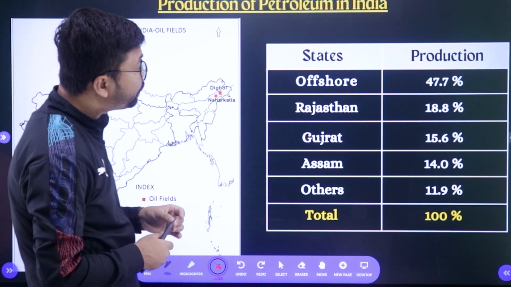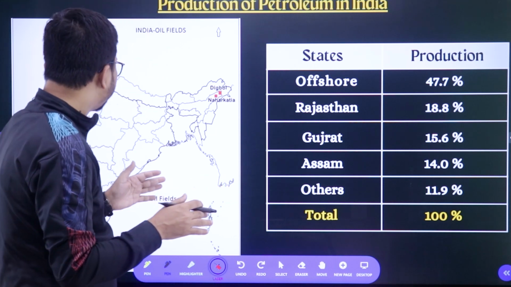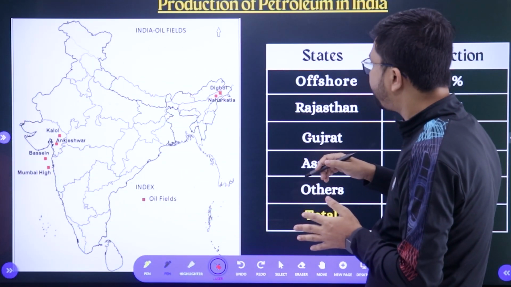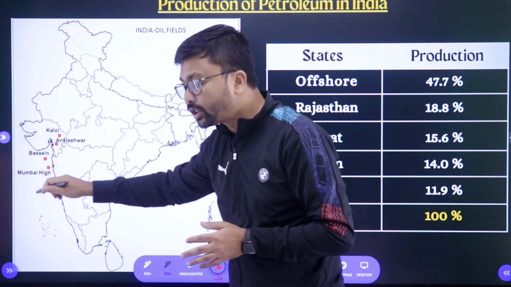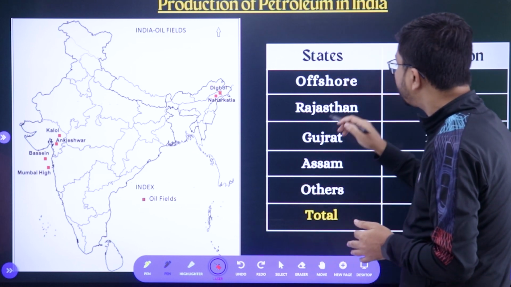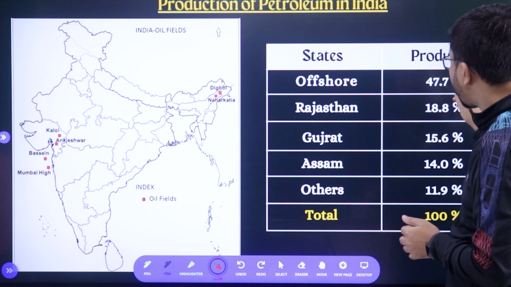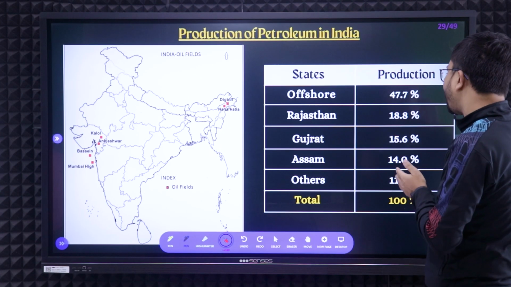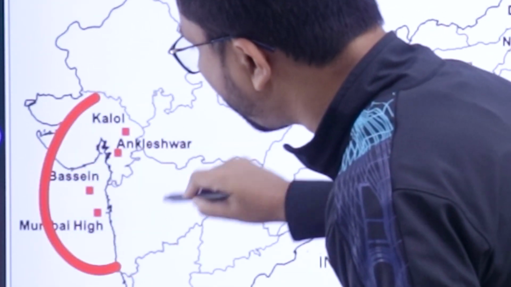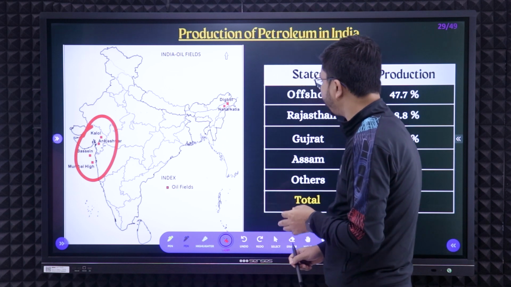Next, the petroleum fields. Remember, petroleum fields in India: there you can see there are offshore oil fields in the ocean, the Arabian Sea, that is called the Cambay Basin area. Those are called the offshore oil fields, and there we are getting the maximum, 47.7% of petroleum, from this particular portion only, the Cambay Basin area, right?